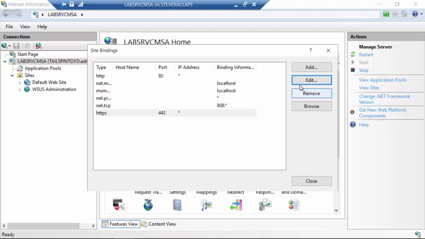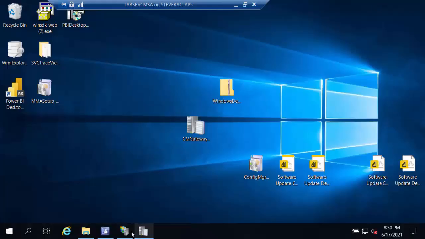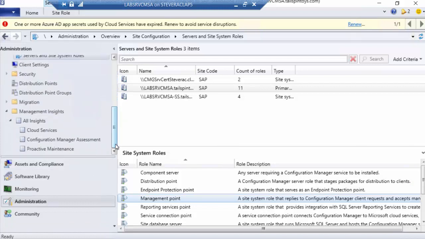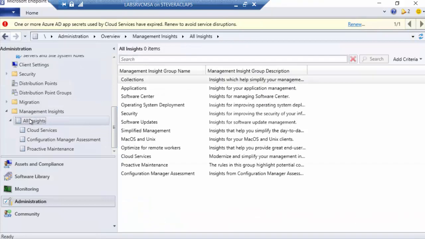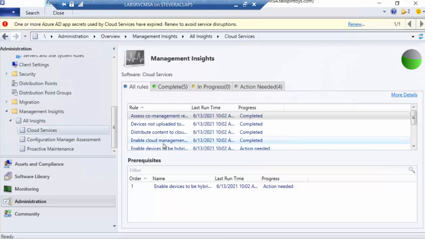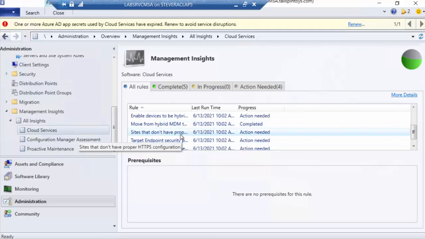So that's there. And we also have another place that you can kind of look to see if things are going well, and that's in our management insights. So if I scroll down to management insights and look at cloud services insights, I'll look at all insights. There's two that will help you. One is devices not uploaded to Azure AD. That will be one. And then another is sites that don't have proper HTTPS configuration. That's another that you can look at, right?